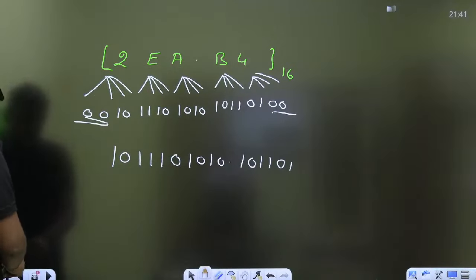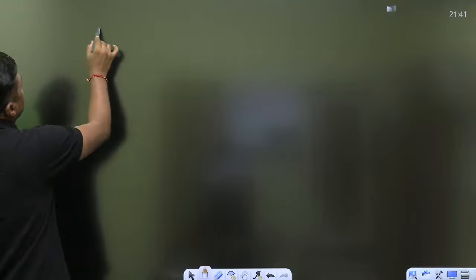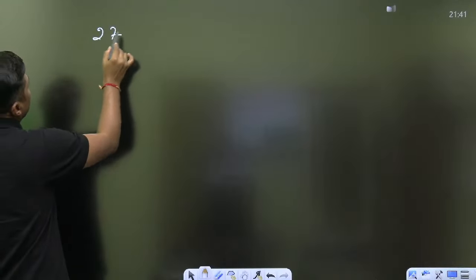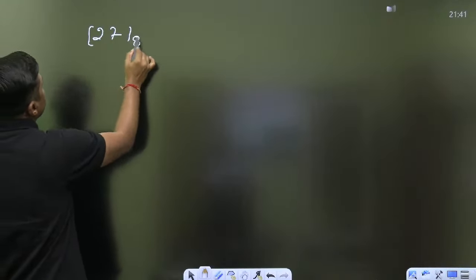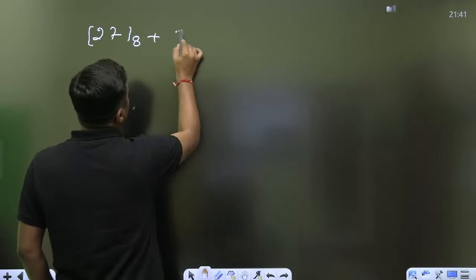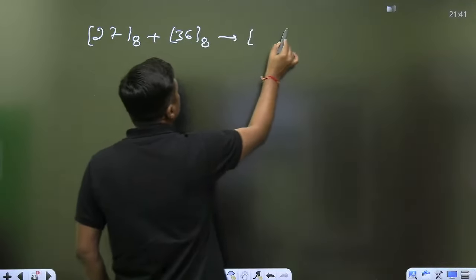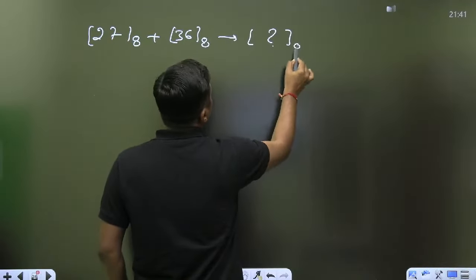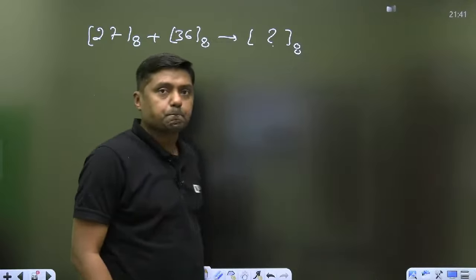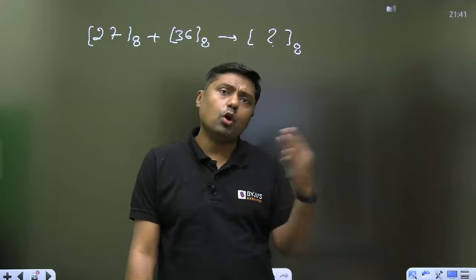Then tell me, guys, suppose I want to add these two numbers, which are in octal: 27 plus 36, in octal. What will be the result in octal? Octal addition, and we want the result in octal.